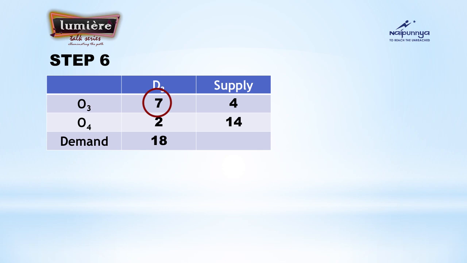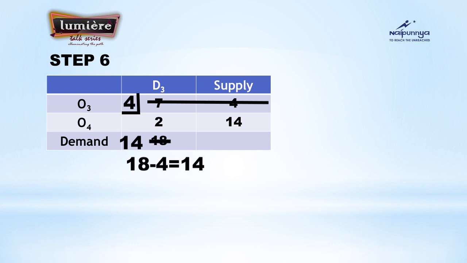Compare the supply and demand. Yes, it is 4 and 18. Which is smallest? The 4 is the smallest. So allocate that 4 to that particular cell, cross off that particular row and subtract it from the demand that you have compared. It is 14 now.